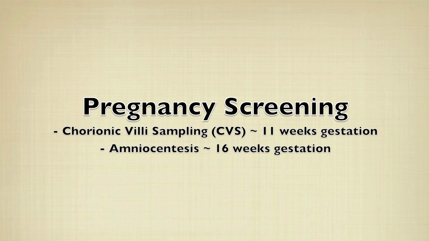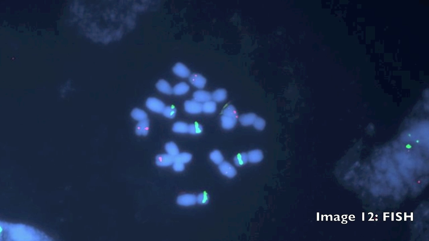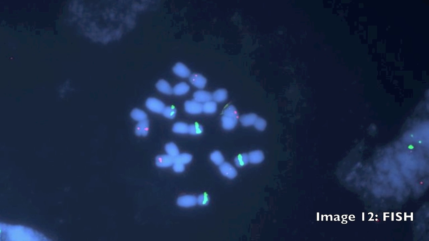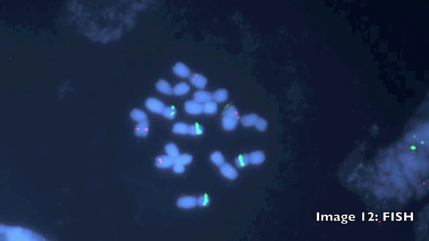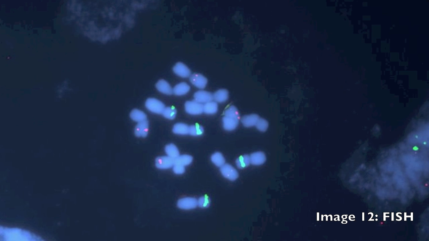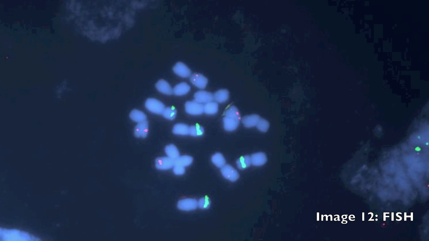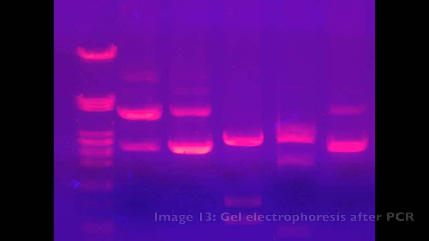Amniocentesis, occurring around 16 weeks gestation, involves sampling the fluid from the amniotic sac. 2 testing protocols can be employed: fluorescent in situ hybridization, otherwise known as FISH, which uses fluorescence to detect abnormalities on chromosomes, or a polymerase chain reaction, otherwise known as PCR, which is used to amplify a specific DNA sequence. These methods are used to test for chromosomal abnormalities, including single gene mutations.